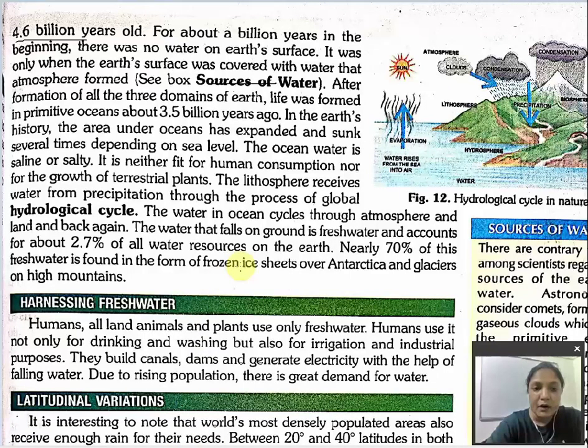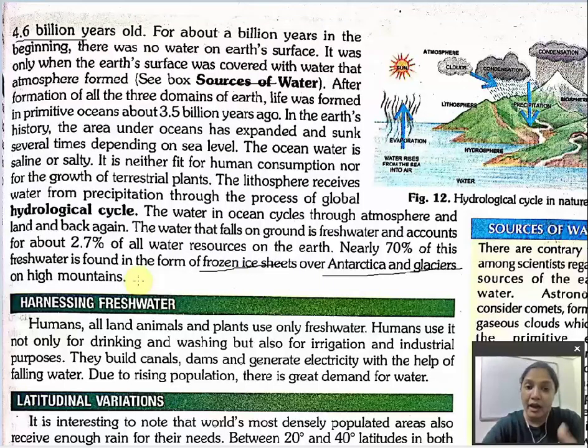The water that falls on the ground is fresh water and accounts for about 2.7% of all water resources on the earth. Nearly 70% of this fresh water is found in the form of frozen ice sheets over Antarctica and glaciers on high mountains. Now, as per the hydrological cycle, what happens? As I told you, water evaporates and it forms clouds and it bursts and we get what?